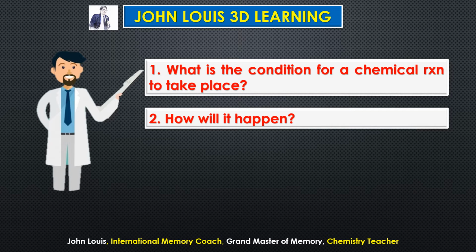How will it happen? That may happen in so many different ways. How can they be brought together? Every one of us generally knows that if we want to make any chemical change, we simply supply energy. We heat them. So that is one of the ways. But there are many different ways we can bring the molecules of the reactants together. We can bring them into contact with one another. We can make them collide with one another in order to form the product.